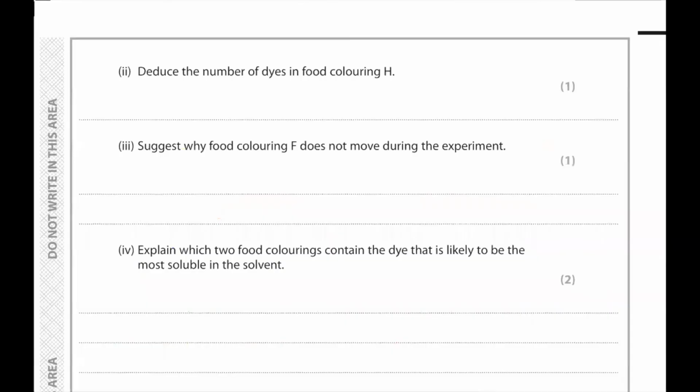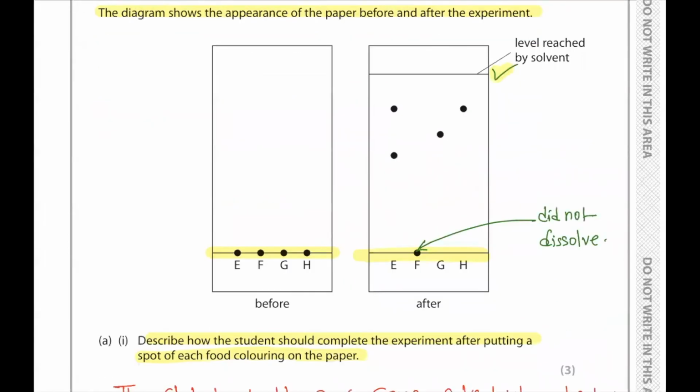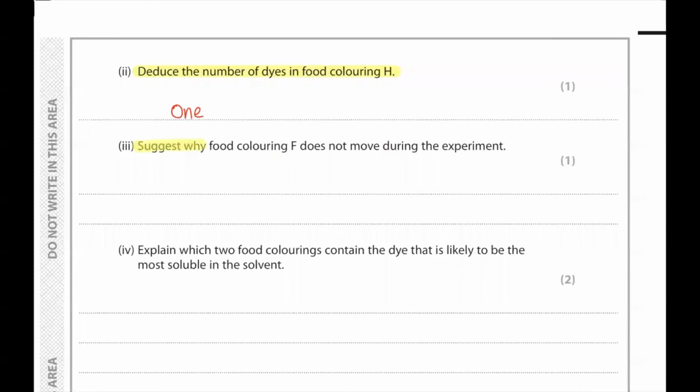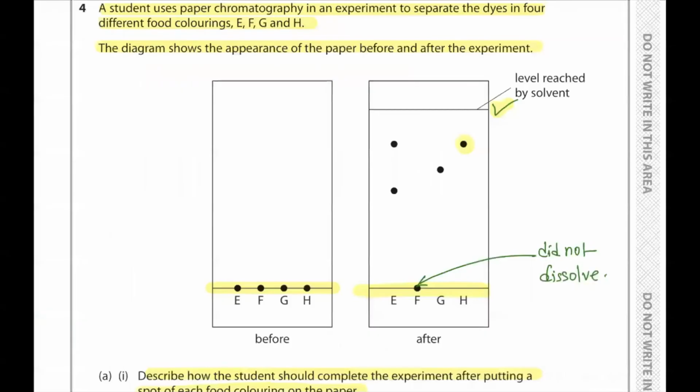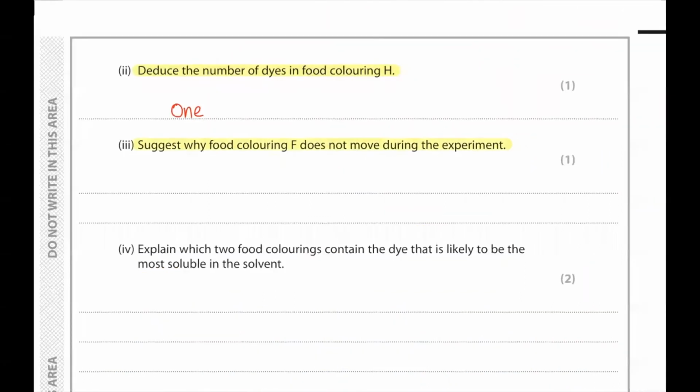Okay, part 2. The question says deduce the number of dyes in food coloring H. So let's see, in food coloring H, we can see there is only one spot. So food coloring H has only one dye. Suggest why food coloring F does not move during the experiment. So food coloring F, as we have already told, did not dissolve into the solvent that we have provided.